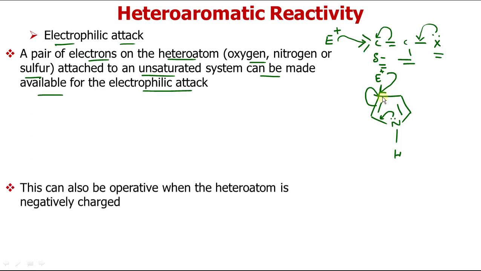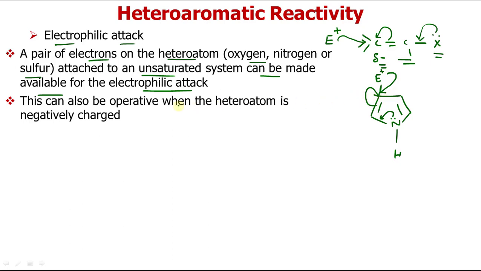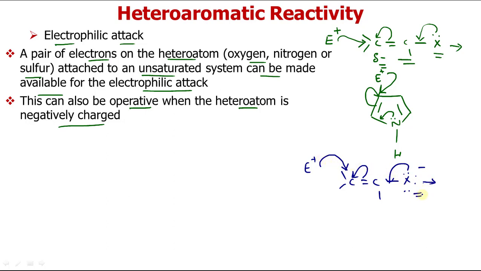Now the electrophile can attack, and this can also be operative when the heteroatom is negatively charged. Suppose we have a system like this, C double bond C X negative. Now its electron donating tendency will be even more than X. Now the electrophile can attack with even greater ease than before. So the presence of negative charge on this heteroatom will enhance the attack of the electrophile, because it increases the electron density at this carbon.